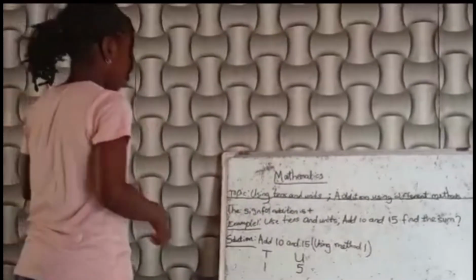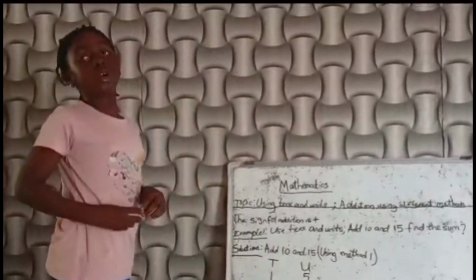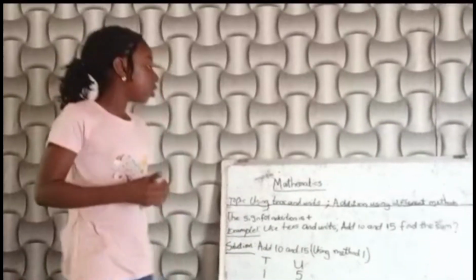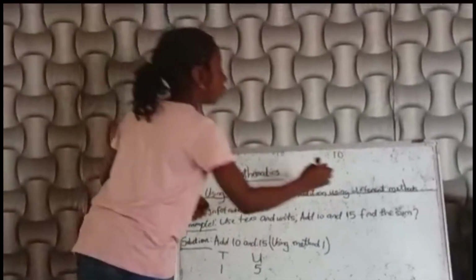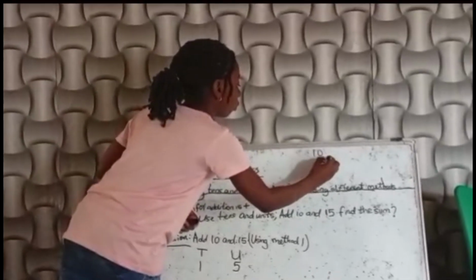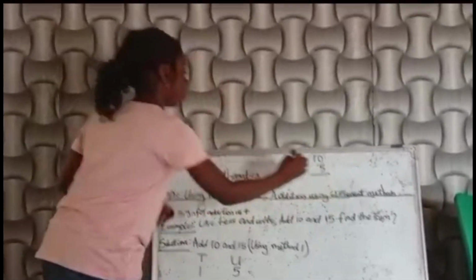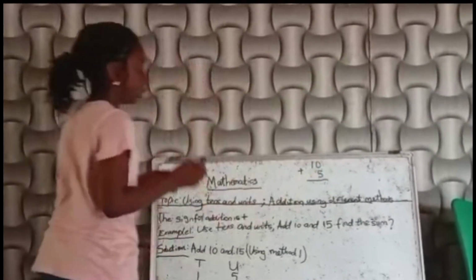Now, why is 1 going under tens? Because when you are adding it, you will see they will write this 10, 5.